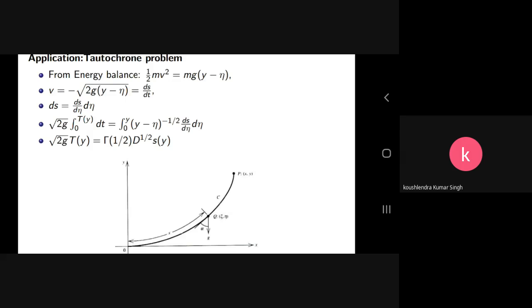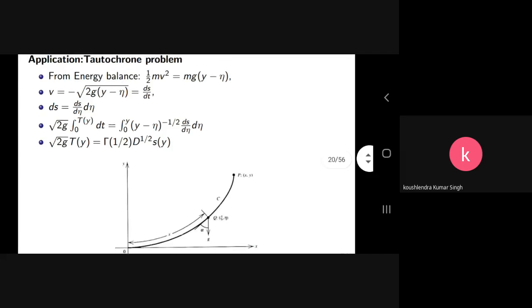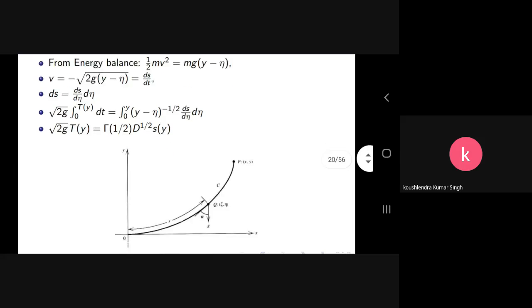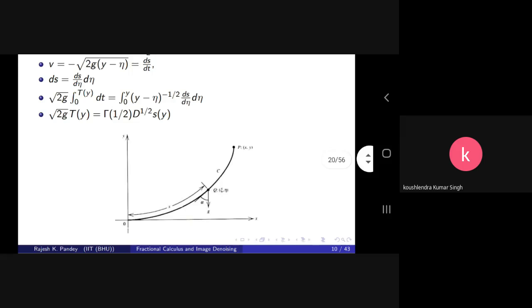So this fractional order derivative is directly linked with problems of physical importance that have already been investigated using integral order derivatives. That's why I said that the fractional order derivative has a past history and already has a connection with several other things, integral order derivatives, and several other applications.